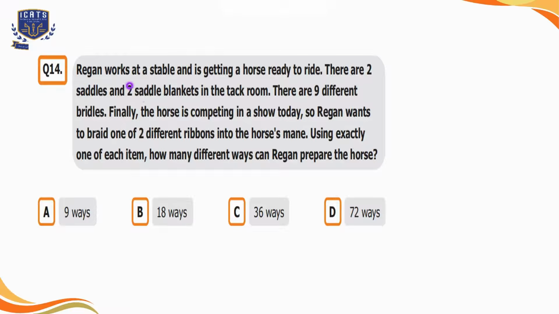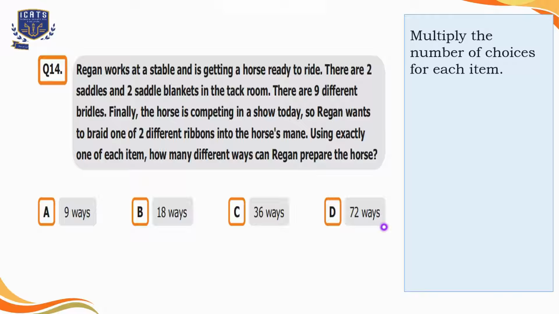Question number 14. Regan works at a stable and is getting a horse ready to ride. There are 2 saddles and 2 saddle blankets in the tack room. There are 9 different bridles. Finally, the horse is competing in the show today. So Regan wants to braid one of 2 different ribbons into the horse's mane, using exactly one of each item. How many different ways can Regan prepare the horse? Option A is 9 ways, option B is 18 ways, option C is 36 ways, and option D is 72 ways.